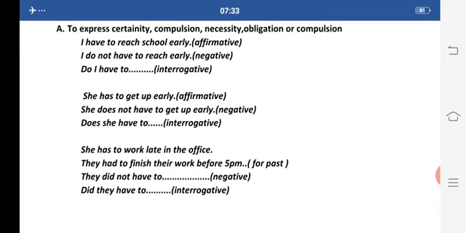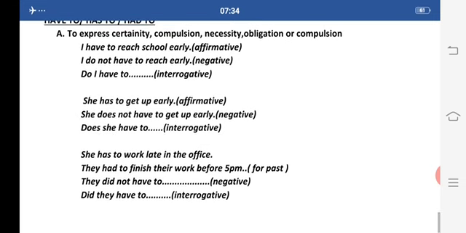Now in case we are talking about the past, we need to use had to with all the subjects, because had to is the past form of have to and has to. So, they had to finish their work before 5 p.m. Here we are talking about the past, so we have used had to. Now for making it negative, we'll take help of did. Did is the past form of do and does. So, they did not have to finish their work before 5 p.m. Again we are talking about the past. Did they have to finish their work before 5 p.m.? This is an interrogative statement because we are talking about the past again.